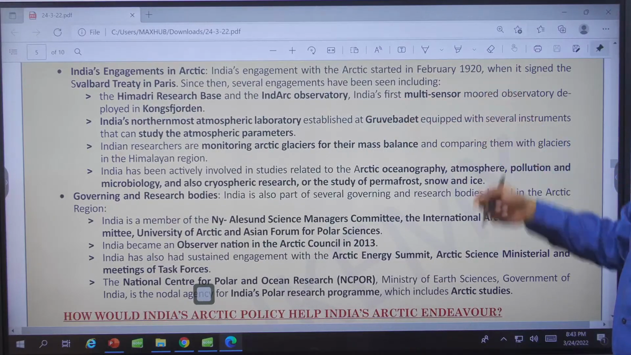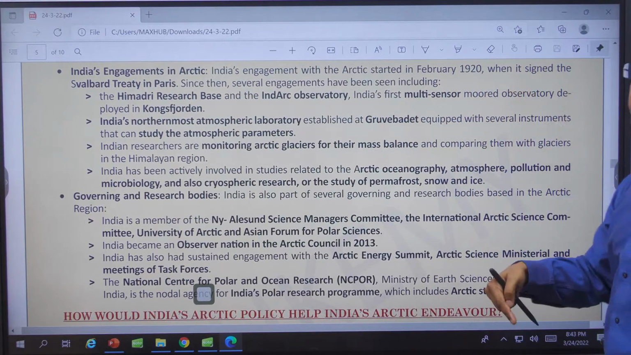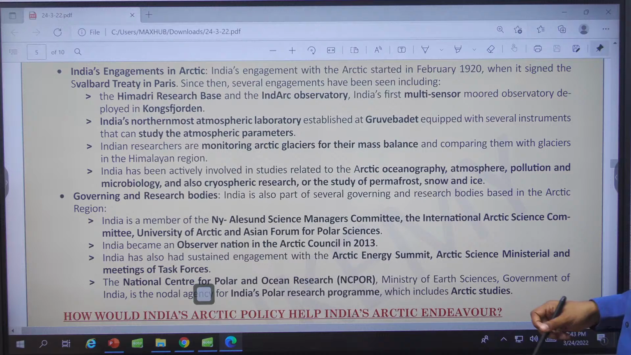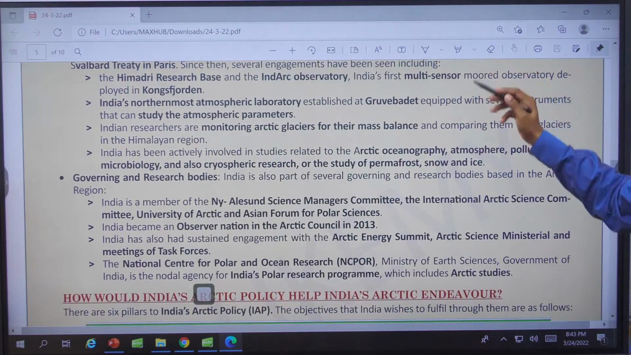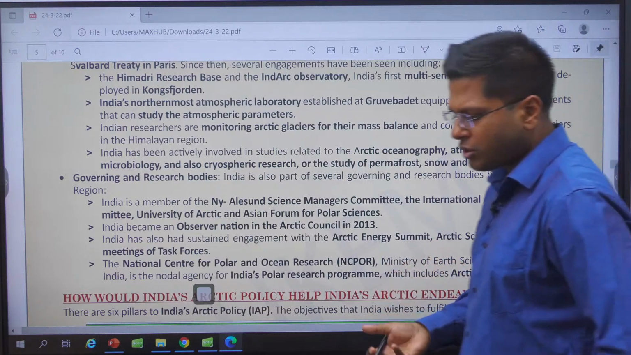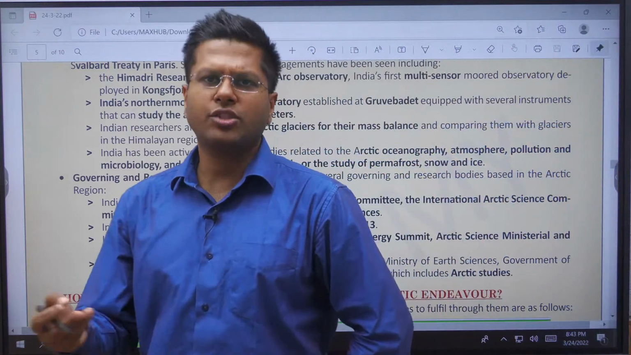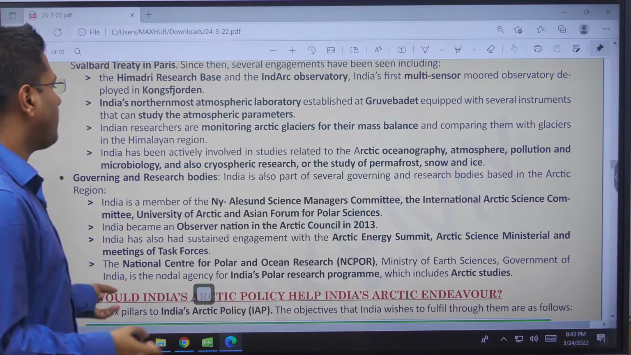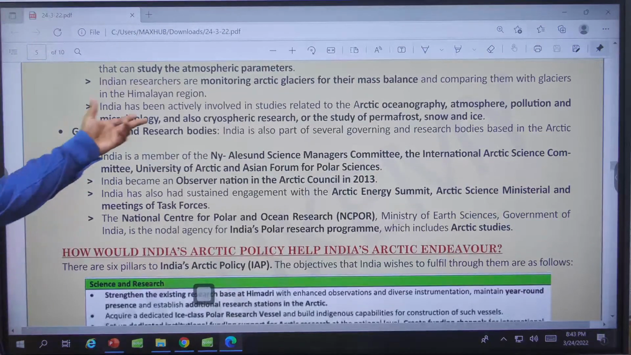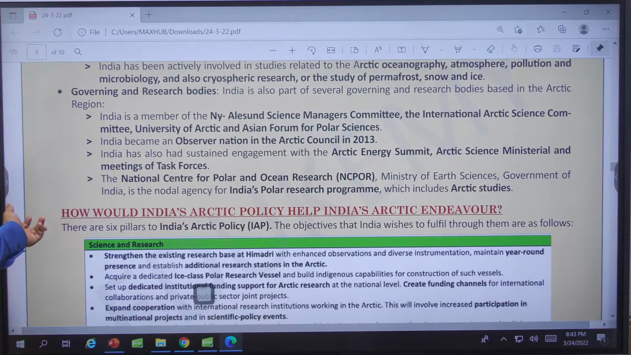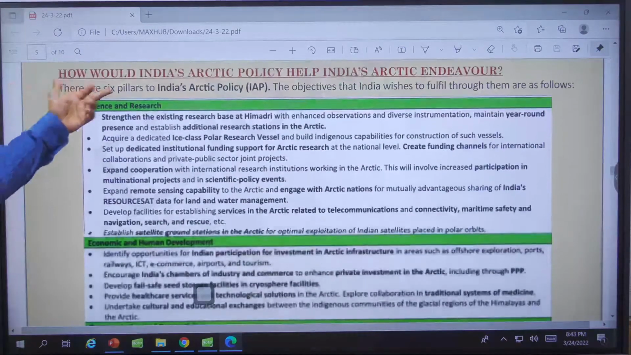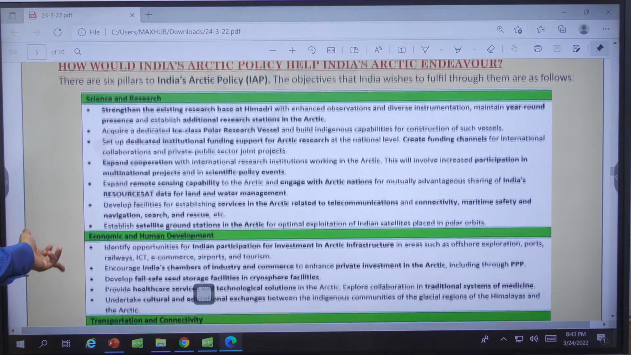INDARC Observatory, which is a multi-sensor moored observatory for oceanic research. All right. India's northernmost lab, all of these in Norway itself, but India is increasing its partnership with countries like Sweden, countries like China, and also Russia. All right. Studying cryosphere research, Arctic Ocean, atmosphere, pollution, governing and research bodies. All right. 6 pillars of the Arctic policy: science and research.